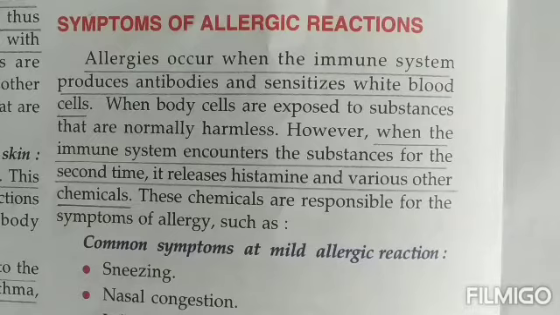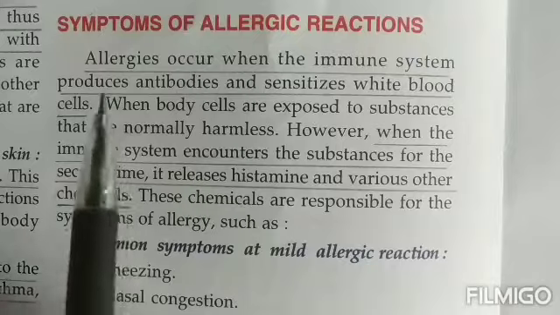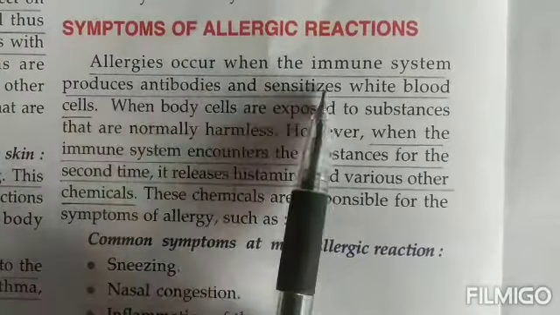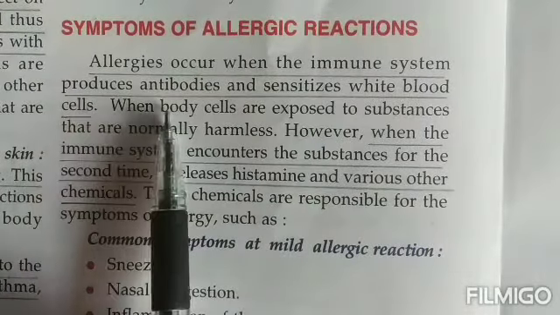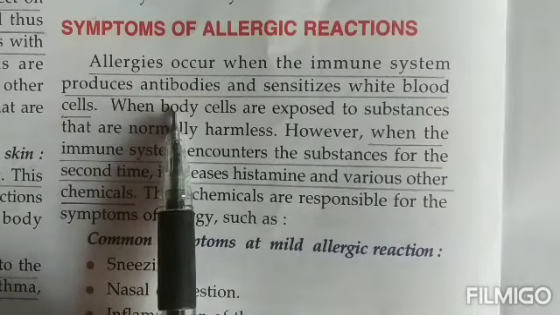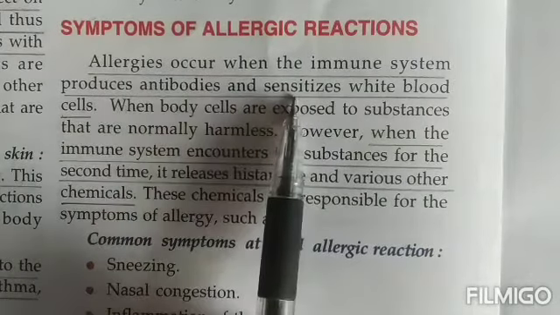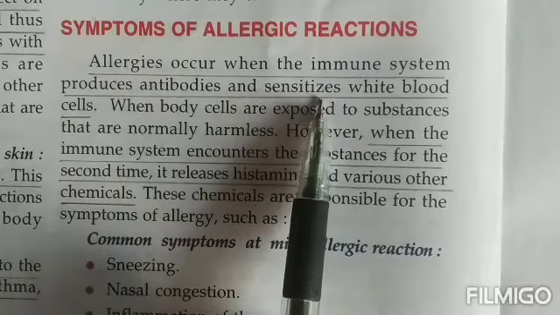Today we begin with the symptoms of allergic reactions. What are the various symptoms that can be seen in a person if he or she is having some allergic reactions? Allergies occur when the immune system starts producing antibodies and they activate, that is sensitize or activate